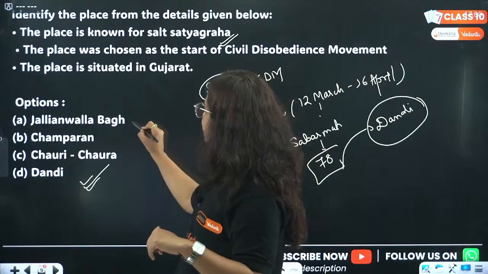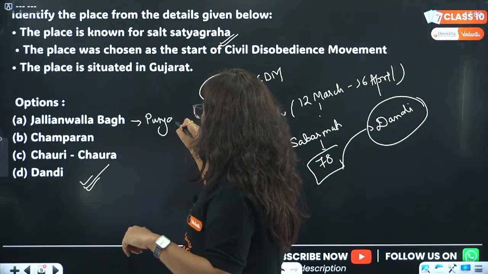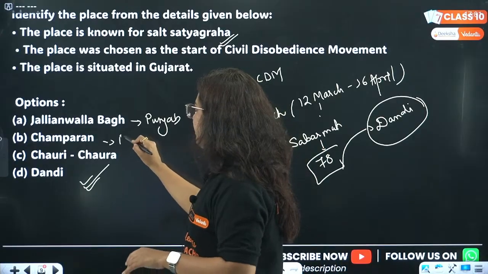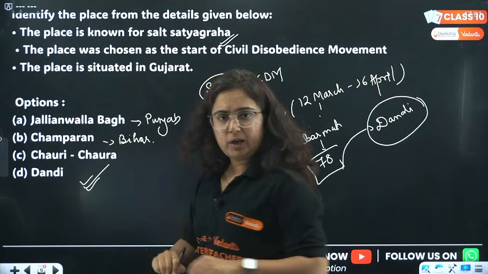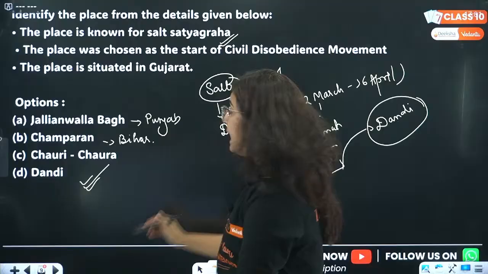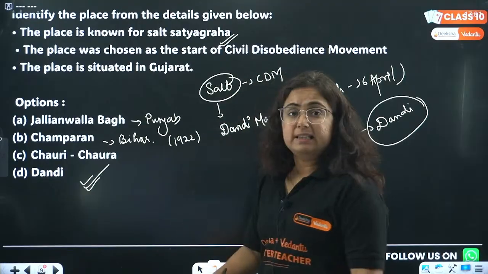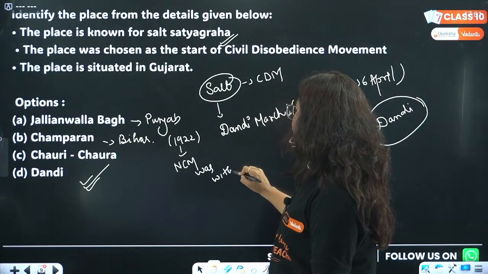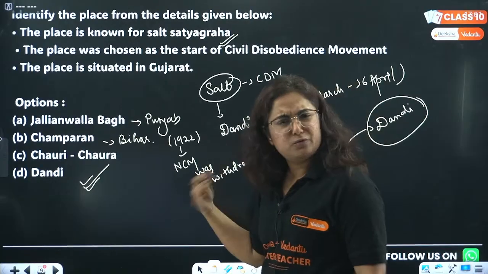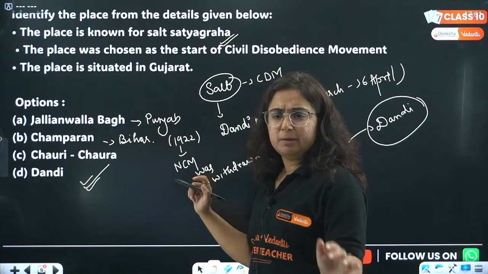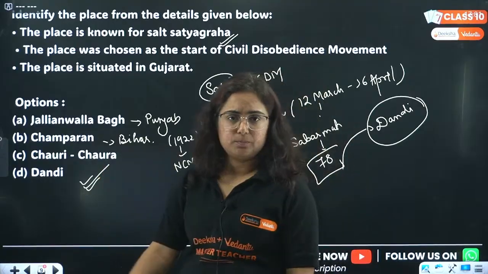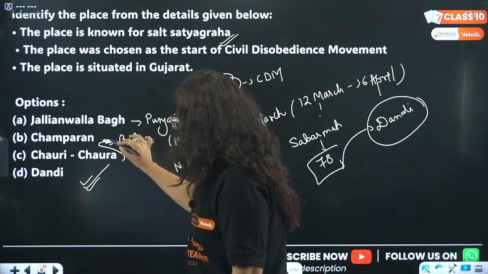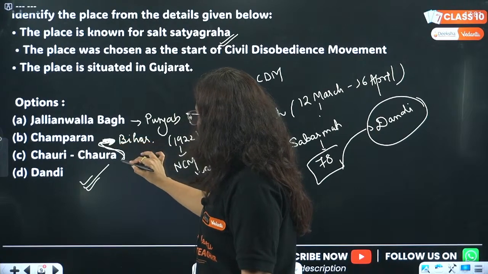For the rest of the options: Jallianwala Bagh is in Punjab. We all know that General Dyer entered and fired gunshots at all the people, killing a lot of people. Then Champaran, beta, Champaran is in Bihar. Okay, what is the issue regarding Champaran? In 1922, the NCM, that is the non-cooperation movement, was withdrawn at Champaran. Non-cooperation movement was withdrawn because of the violence that happened there. So neither B nor C, D is the correct option, right? Sorry, I got confused. I gave you the information regarding Chauri Chaura. Arey beta, this is regarding Chauri Chaura, okay?